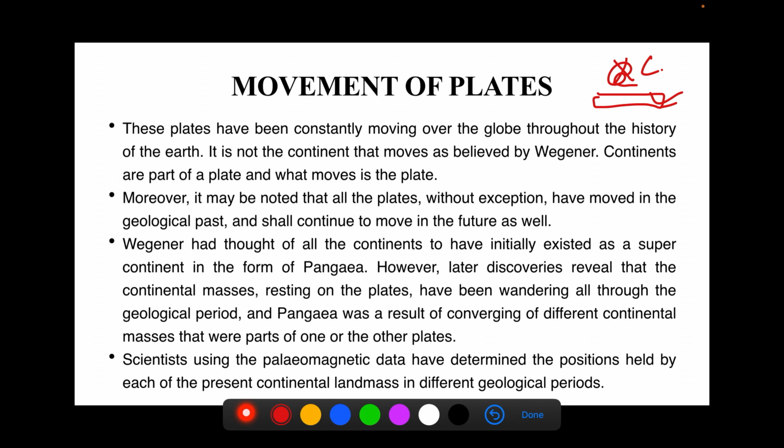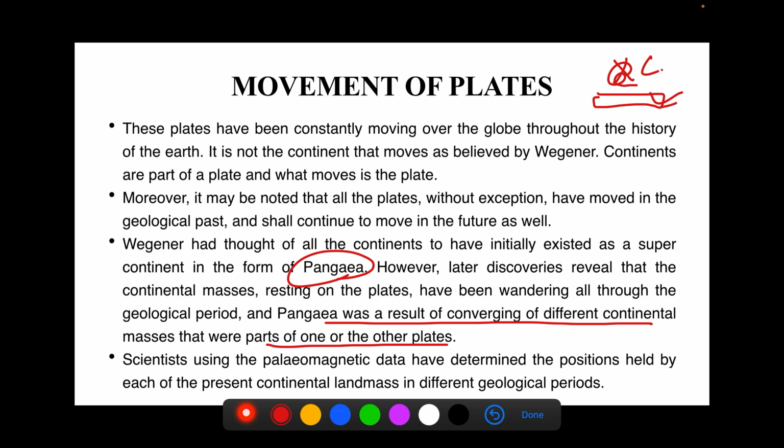Wegener had thought of all the continents to have initially existed as a supercontinent in the form of Pangaea. We have seen this when we were discussing the continental drift theory by Wegener. However, later discoveries reveal that continental masses resting on the plates have been wandering all through the geological period. Pangaea was a result of the converging of different continental masses that were part of one or the other plate.